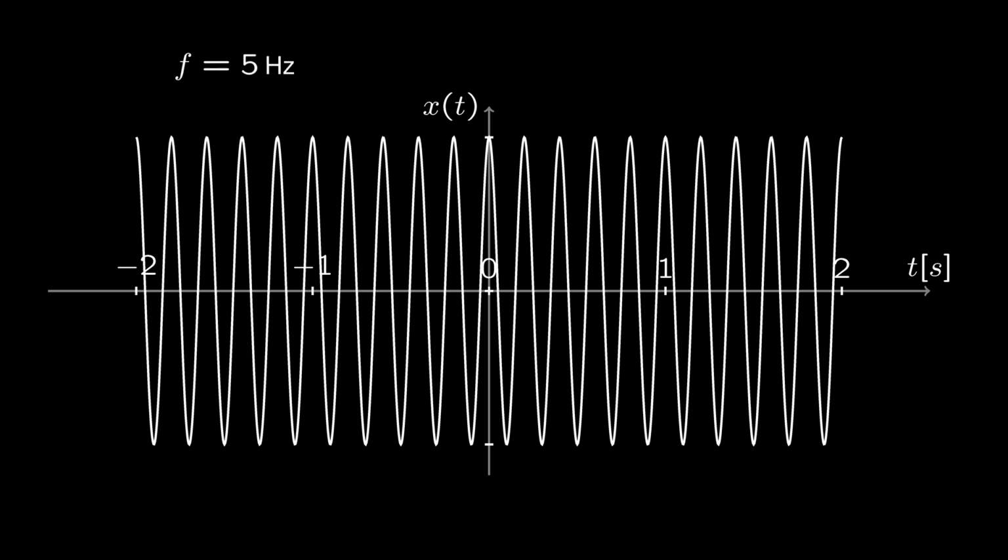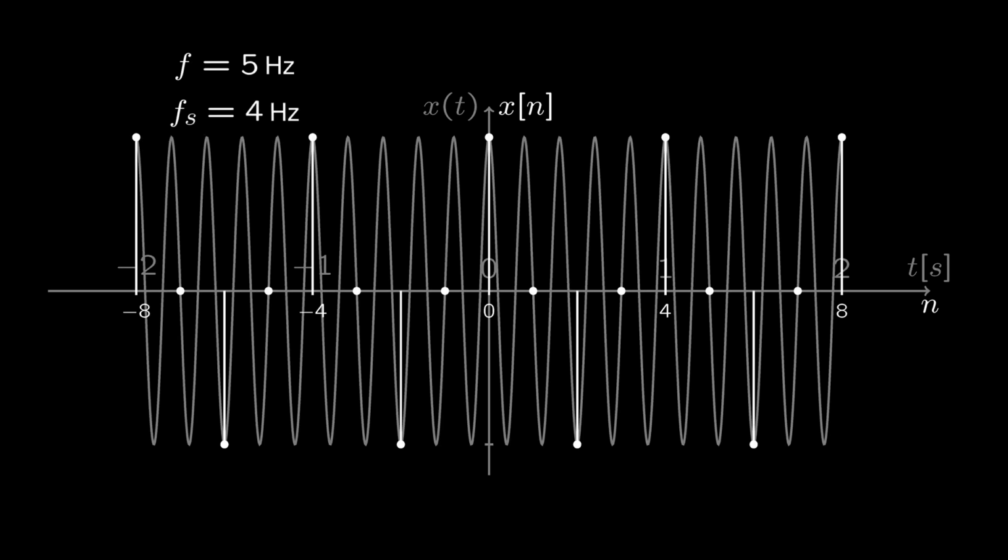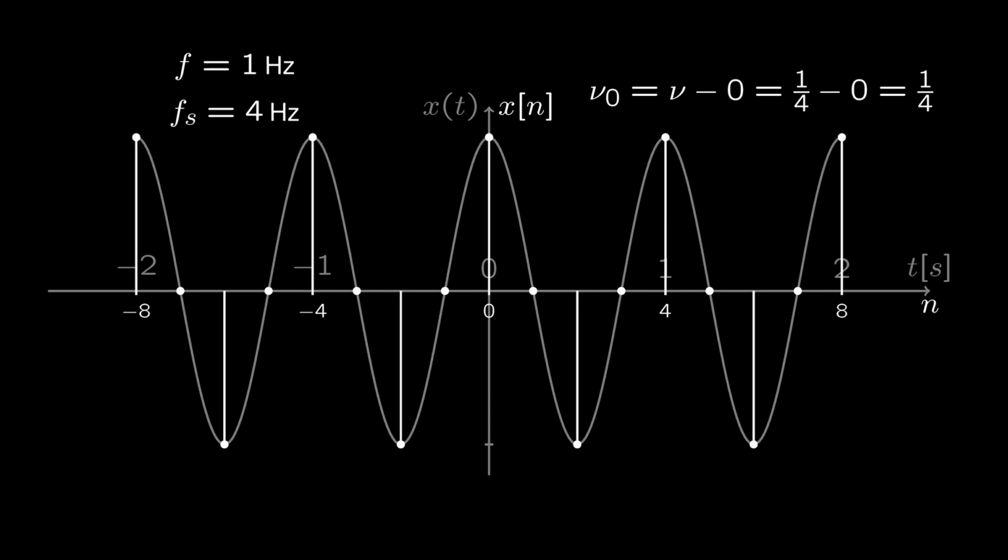If we have a continuous time signal of 5 Hz and sample this signal at a sample rate of 4 Hz, we get a discrete time signal with a normalized frequency which is 5/4. But a normalized frequency of 5/4 should, by this logic, be equal to a normalized frequency of 5/4 minus 1, or simply 1/4. And this is also what we get if we were to sample a signal of 1 Hz at the same sample rate. In other words, the equivalence of normalized frequency 5/4 and 1/4 implies that signals at 1 Hz and 5 Hz yield the same discrete time signal when sampled at 4 Hz. And this is a phenomenon called aliasing.